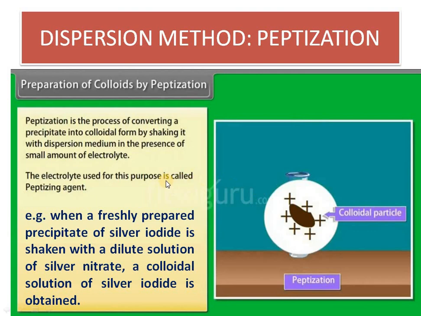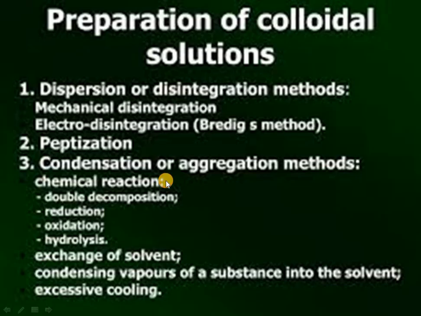Okay. So now we have discussed the first category, dispersion or disintegration method. Under that, mechanical disintegration we have discussed, where we discussed the colloidal mill. Electro disintegration we have discussed, the Bredig arc method, which is used mostly for metals like platinum, silver, gold. And then peptization we have discussed, adding the electrolyte and converting the precipitate into the solution. Now the next method type is condensation, or aggregation. Here the particles are smaller in size and we are aggregating these small particles to a colloidal size particle, that is 1 nanometer to 1000 nanometer.